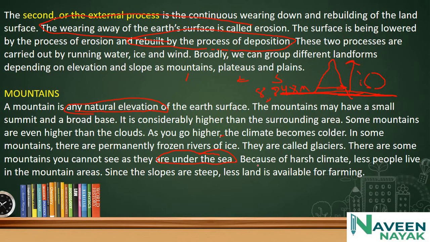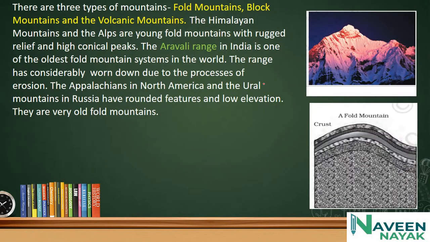Because of the harsh climate, fewer people live in mountain areas, and mountain areas have a harsh climate because the altitude is different from the surface. Since the slopes are steep, less land is available for farming. And there are three types of mountains: fold mountains, block mountains and volcanic mountains.